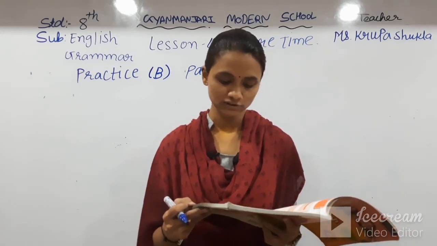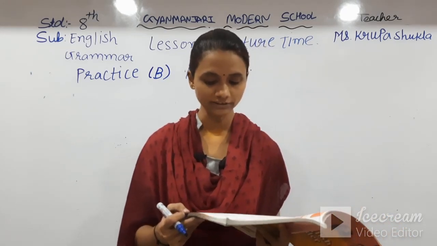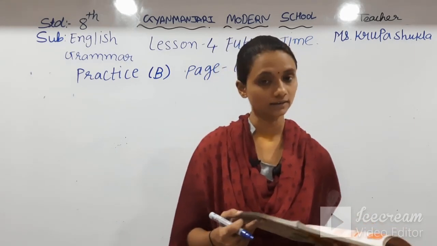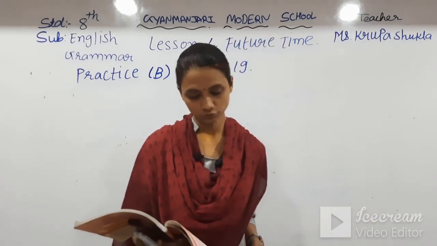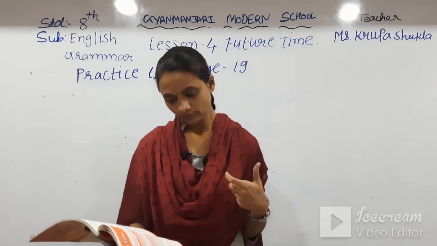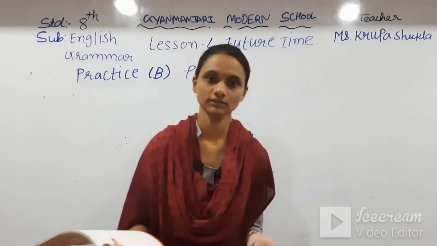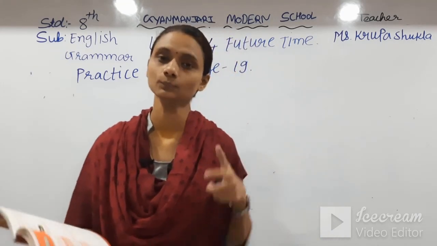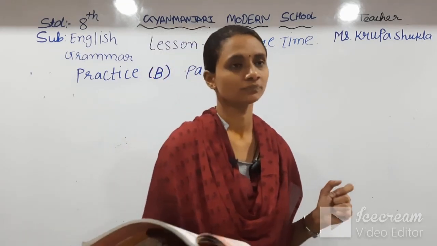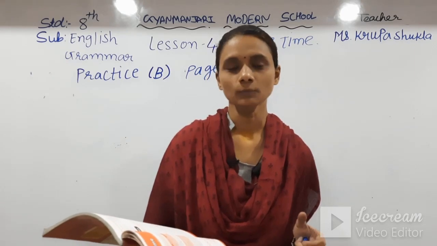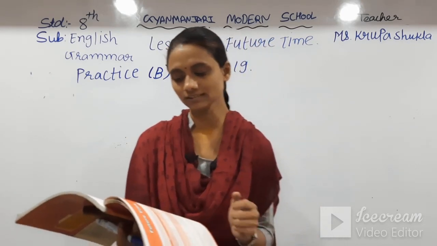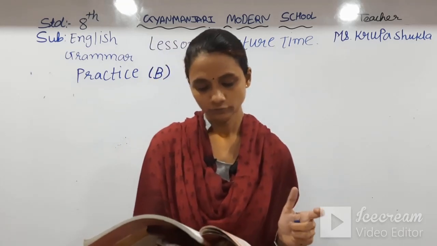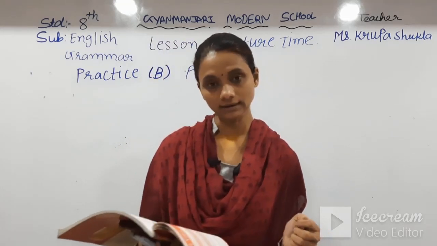Think of 5 things you will have done or completed by then and 5 more things you will be doing then. Write them here. Okay, so what we have to do, we have to imagine that we are in 2030 and by then what will you have completed, means which actions or which tasks will you have completed by 2030.